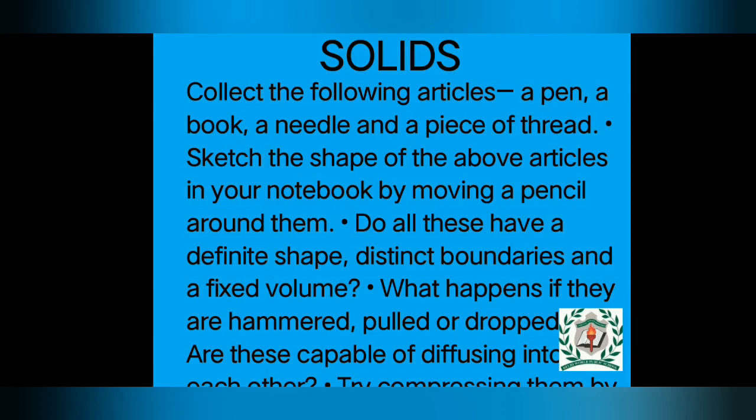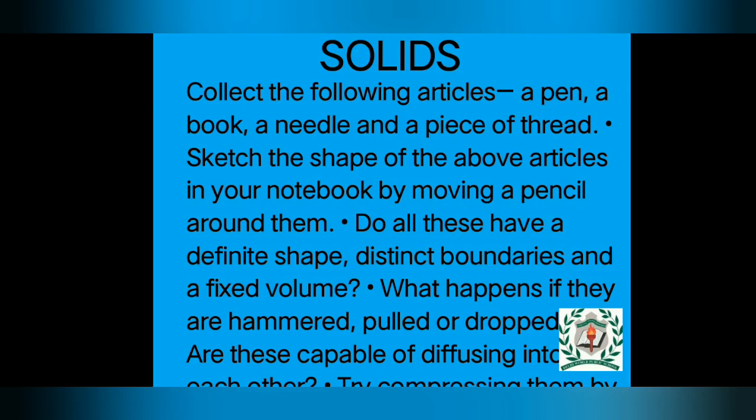Children, just do this: sketch the shape of the above articles in your notebook by moving a pencil around them. Then try compressing them by applying force. Are you able to compress them? No. Even if we compress, the shape does not change. This is the specialty of solids. Why is it so? Because the particles inside the solid are very tightly packed and we cannot move or compress them. So this is the first point: we come to the conclusion that solids have a definite shape and volume.